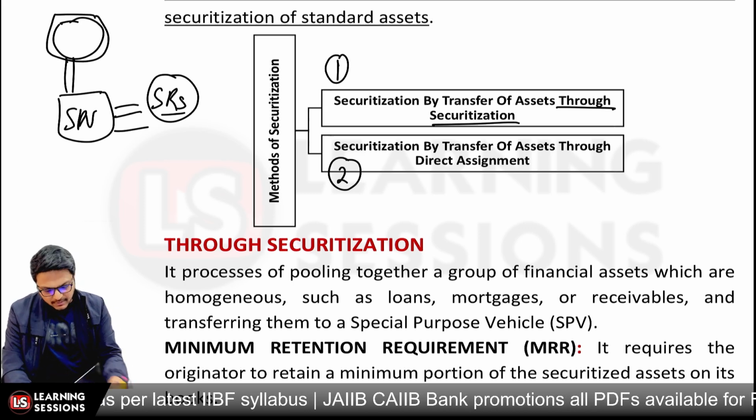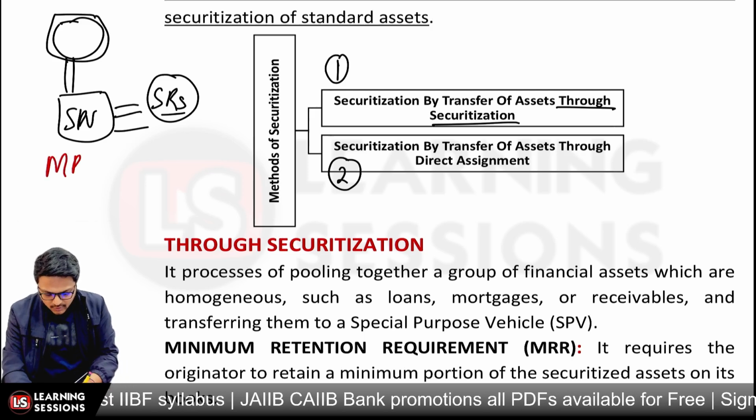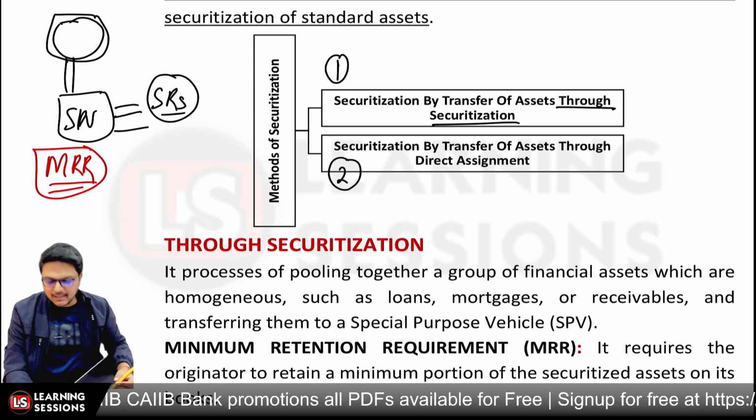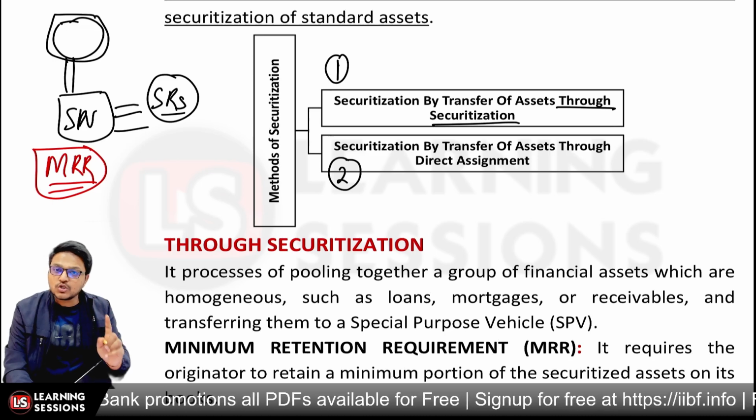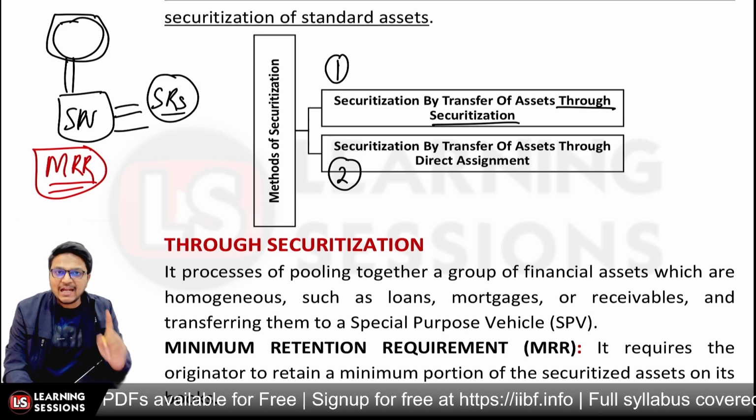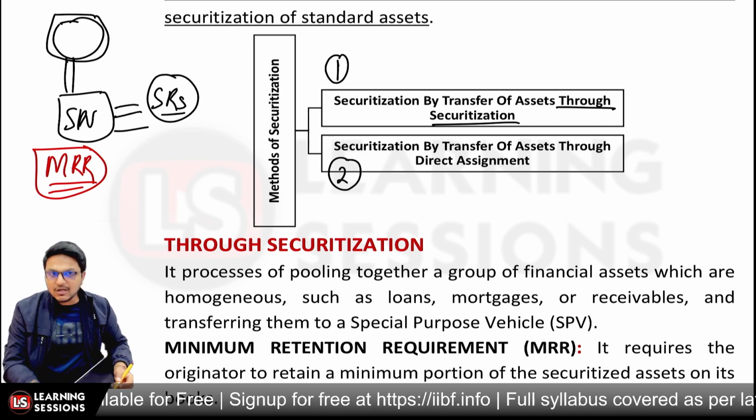But there is a particularly prescribed MRR. Now what is MRR? MRR is the minimum retention requirement, that is, what proportion or percentage of security receipts are minimally to be retained by the originator.